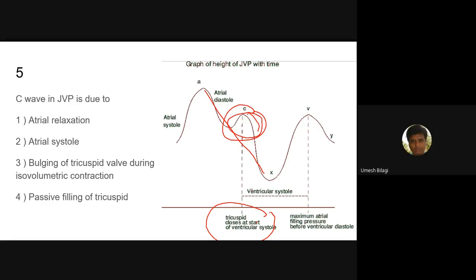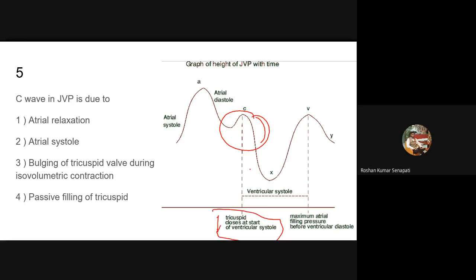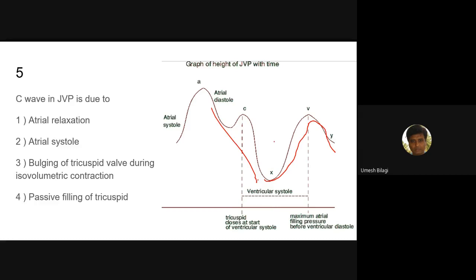Actually, ventricular systole takes some more time here. Before that only, the tricuspid valve will close. So the C wave is due to tricuspid valve closure. You should remember this, they'll ask the question. Now this is the X descent. Then comes the V wave, which is ventricular systole. After the ventricular systole, there is a diastole. There is the Y descent.